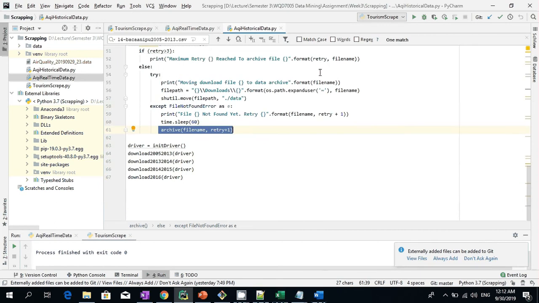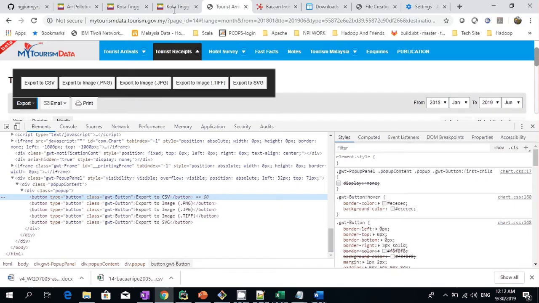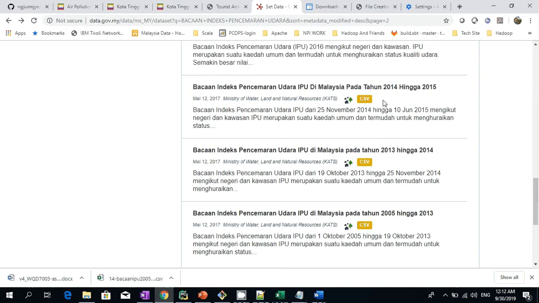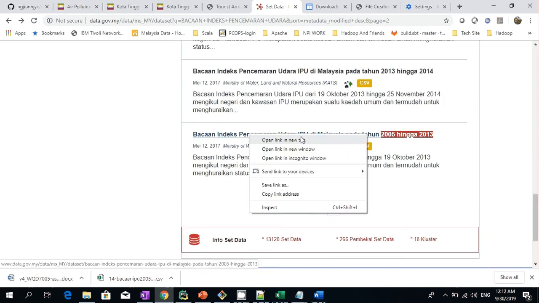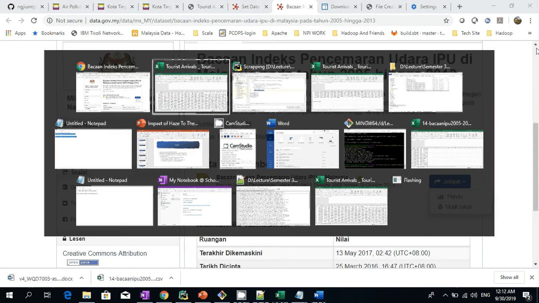For the AQI historical data, what we need to do is go back to the web page. The AQI historical data is stored in different pages. Each of these pages contains some range of years, for example 2005 to 13, 13 to 14, 14 to 15, and 16. So what we need to do is open up this page, find the button that I want, which is Jelajah, and click on the Map to Room. Let's look at the code.